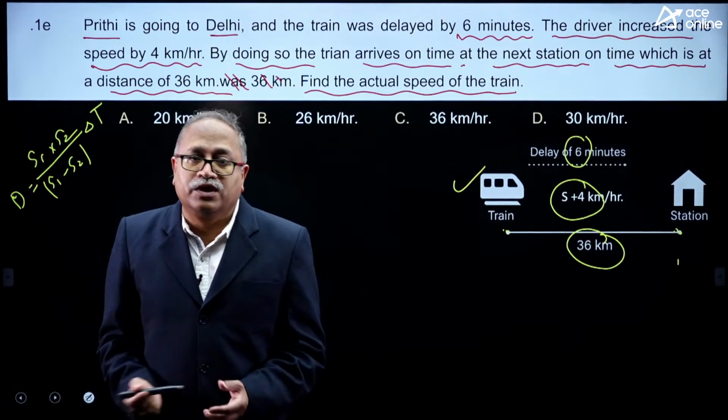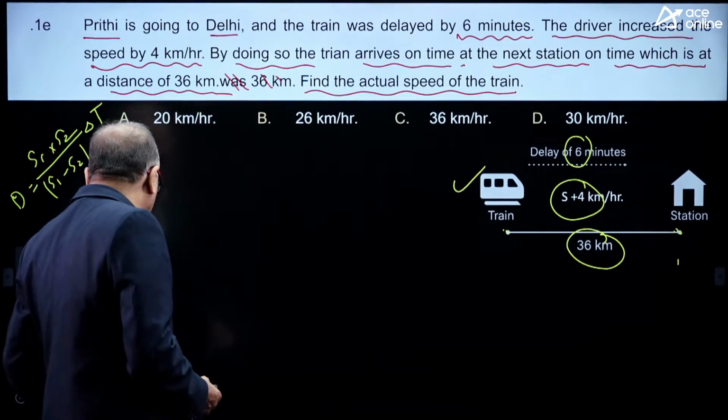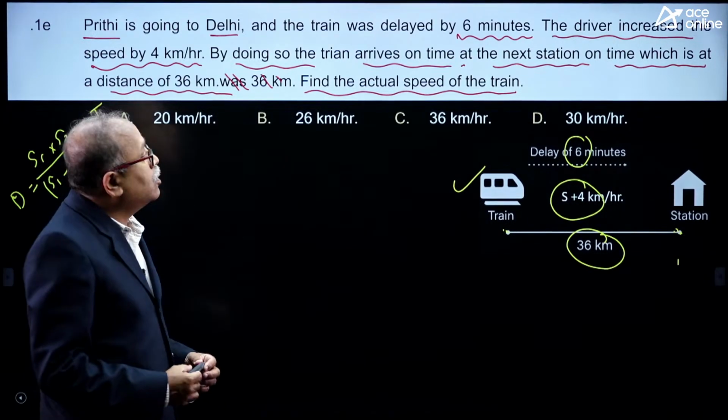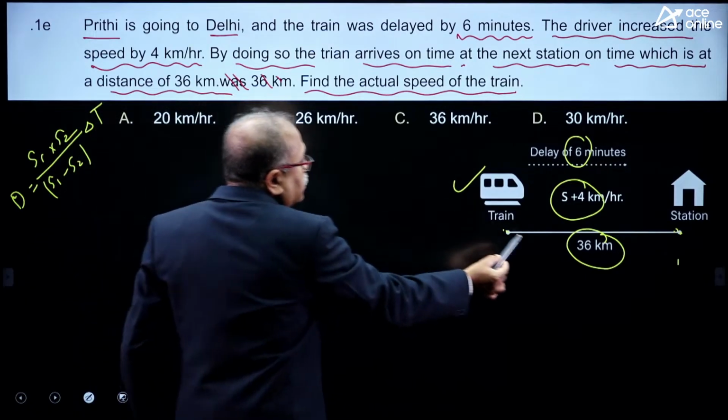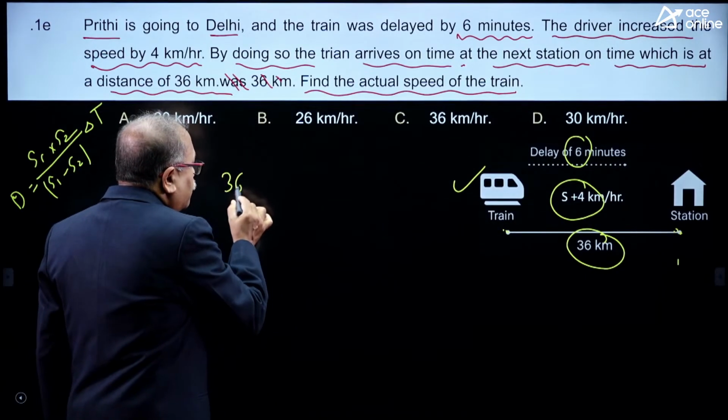Even if you do not know, you can note down. I am applying this formula over here. And what is this formula all about? I know the distance is 36 kilometer. So, let us write down this one in the formula.